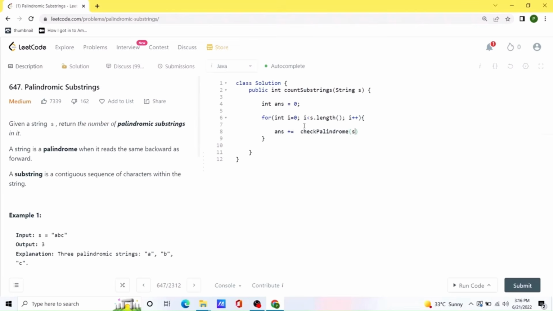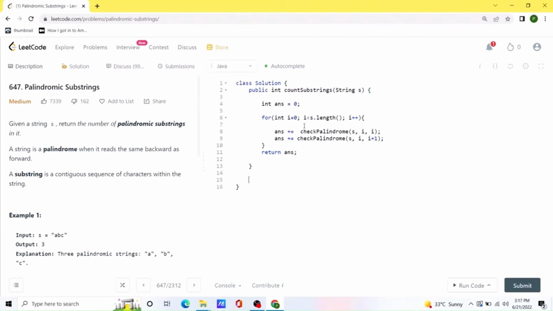And inside this method we are going to pass the value of our string s, and we are also going to pass the character position of the middle variable. So the odd length palindrome would have the same middle value, so we will pass on that. And for even length we are going to pass two values. So over here we will pass I, and we will also pass I plus 1 to be the middle characters. Basically after we get out of this loop, we should have our answer ready, so we can simply return that.